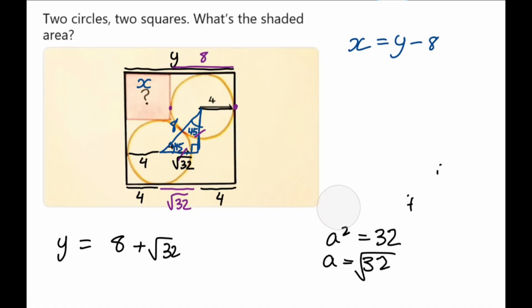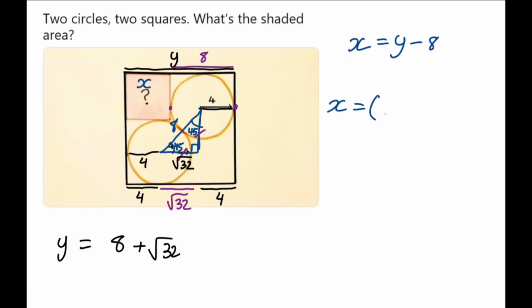And now that we have y, we can just plug it into the equation here. So we have x equals 8 plus root 32 minus 8. And we don't actually need the brackets there, and we can subtract the 8's. The 8's kind of cancel out. So x is equal to square root of 32. So we found the length of our smaller square, but that's not the question. We need to find the area.